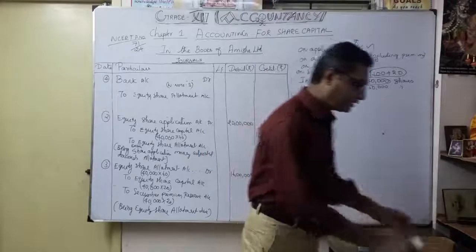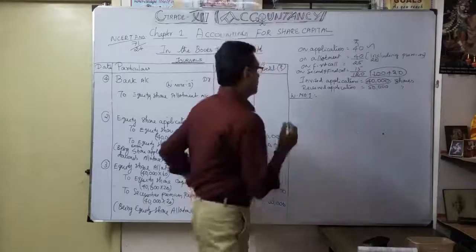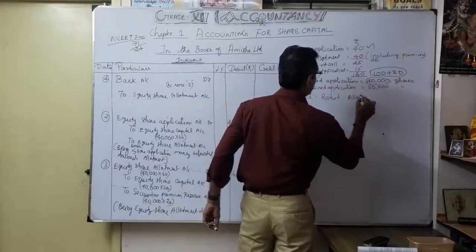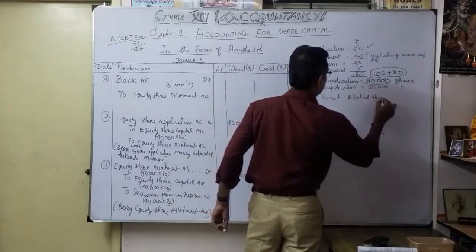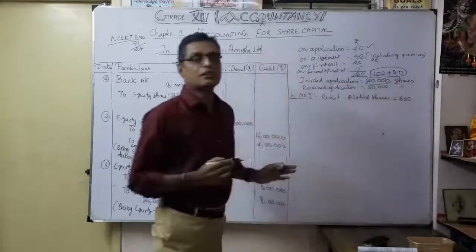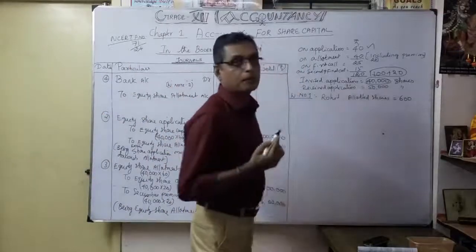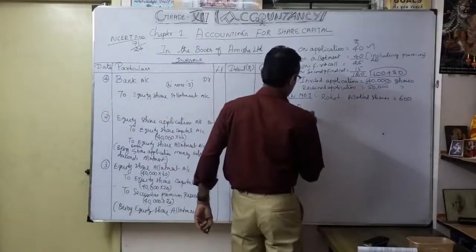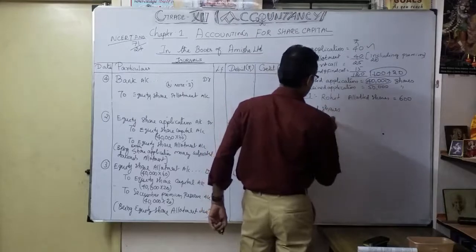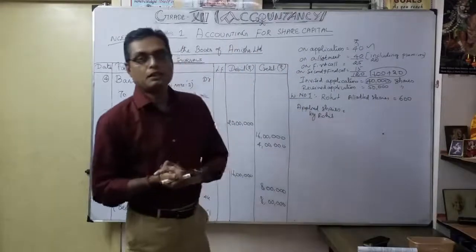Okay. So what is the heading? So here Rohit, 600 shares allotted. As Rohit, how many shares allotted? Allotted shares, 600. So we are going to calculate now how many shares applied. Okay. So what is the formula for applied shares? Applied shares by Rohit. As you know, what's the formula?